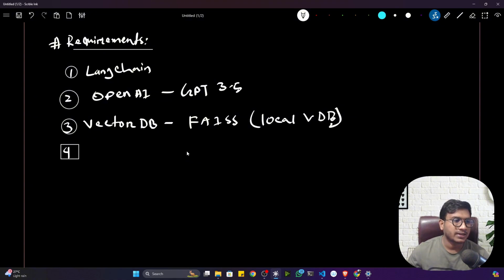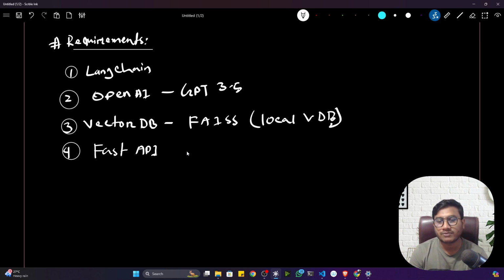Then to implement the front-end part of our application, that means we'll be creating the user interface with the help of FastAPI. I think you know what FastAPI is. FastAPI is a Python framework. With the help of FastAPI, we can create a user interface web application. Apart from FastAPI, we have Streamlit, Flask, Django, Falcon. So these are the things you can also use. We'll be exploring all of them one by one.